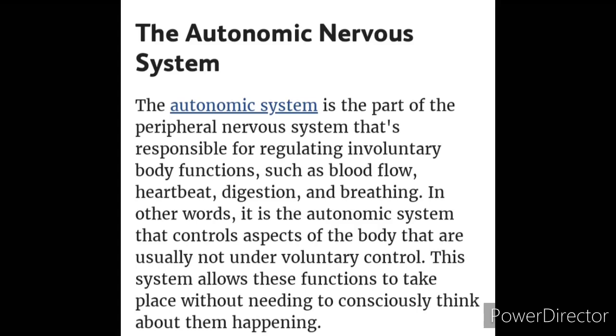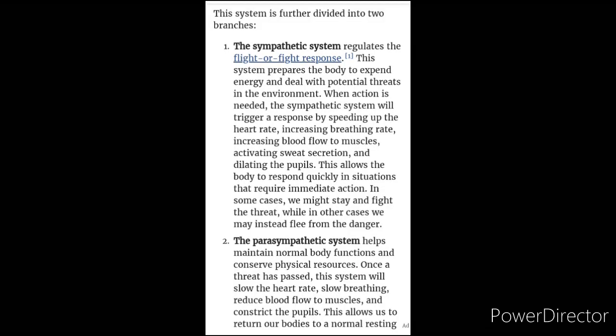Now we will learn about the autonomic nervous system. It is concerned with the working of involuntary activities like our heartbeat, sweating, breathing, the digestive system working, secretion from the glands and excretion, right? And it is controlled by the medulla oblongata.